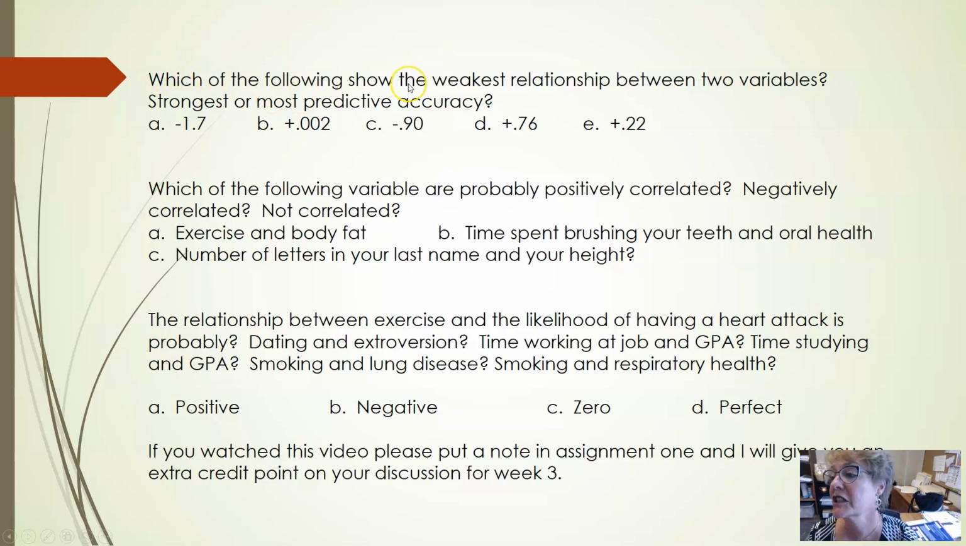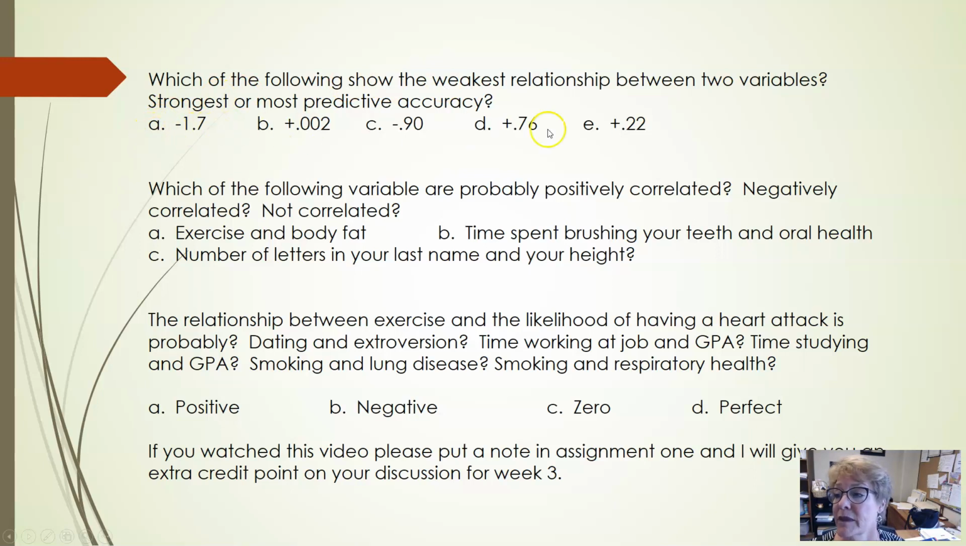First, this one. I've got the same options, but different questions up at the top, so I want you to take a minute, and I'll read these to you, and then you put the answer, and then I'll explain the right and wrong answers. So, first question, which of the following shows the weakest relationship between two variables? Either negative 0.17, positive 0.002, negative 0.90, positive 0.76, or positive 0.22. Weakest relationship between two variables.